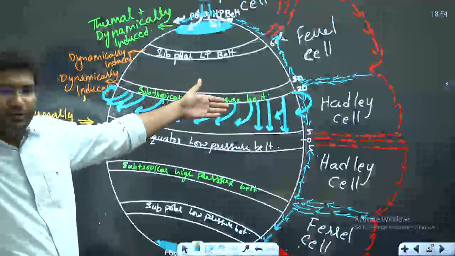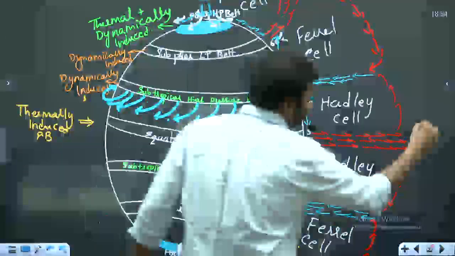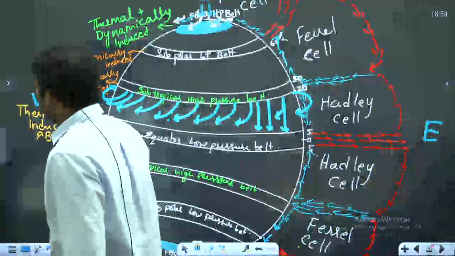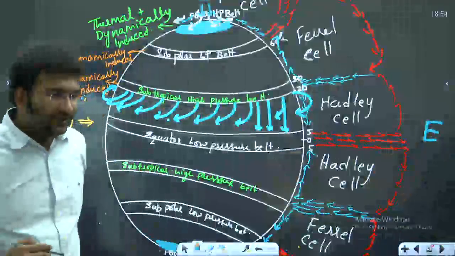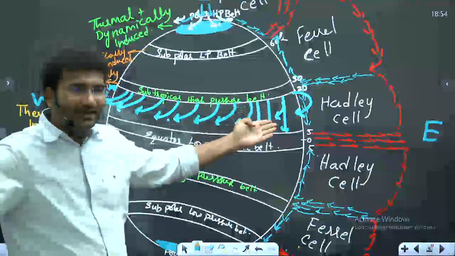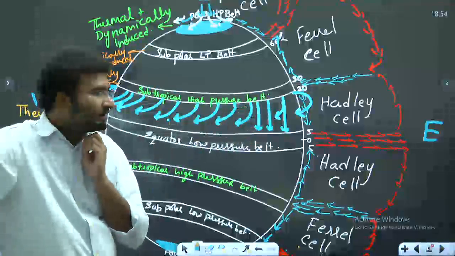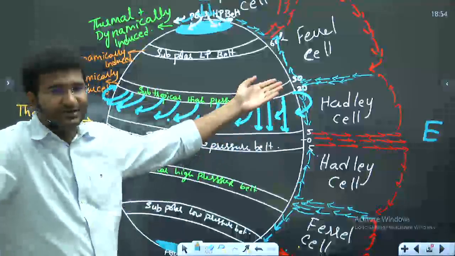The winds seem to be moving from east to west or west to east. This is east, this is west, always. The winds are seemingly moving from east to west, so that's the reason why they are called easterlies. Then what are easterlies? Easterlies are the surface winds which are present in the Hadley cell.